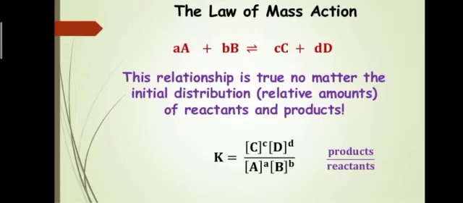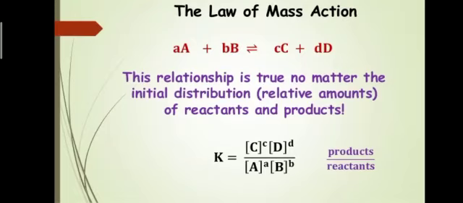So this was the general equation. The equilibrium constant Kc is the ratio of the mathematical product of the concentrations of the substances formed, that is the products at equilibrium, to the mathematical product of the concentrations of the reacting substances. In the numerator we will write the product of concentrations of products, and in the denominator we will write the product of concentrations of reacting substances, that is the reactants.